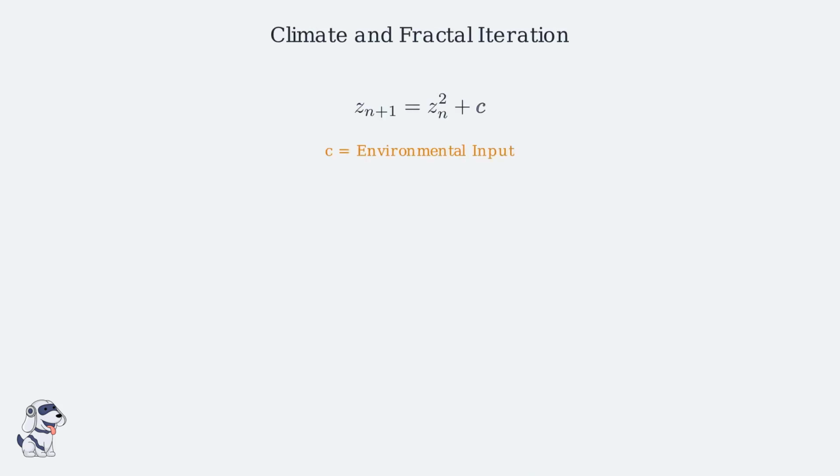The coastal erosion process is governed by recursive functions. The equation z sub n plus 1 equals z sub n squared plus c represents the iterative interaction between waves and land. The constant c acts as an environmental variable. In geomathematics, climate change and shifting tide levels directly modify the value of c, effectively altering the input of the recursive function. As climate impacts shift the c constant, we observe an acceleration in fractal growth.